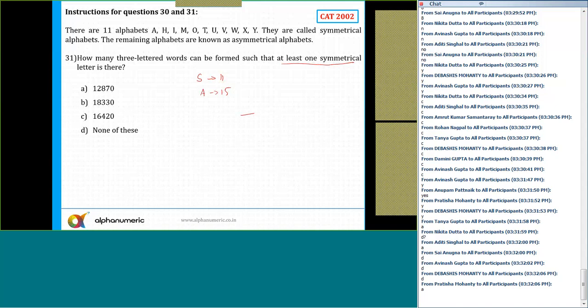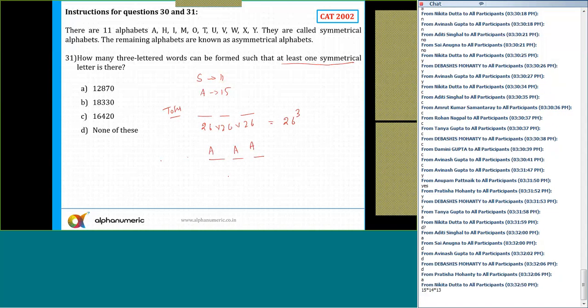First of all, 3-letter words. How many 3-letter words can be formed in total? Total 3-letter words is nothing but 26 into 26 into 26, which is 26 cube. This is the total. I need at least one symmetrical. So how many words can you form in which all 3 letters are asymmetrical? That is 15 into 15 into 15, which is 15 cube.